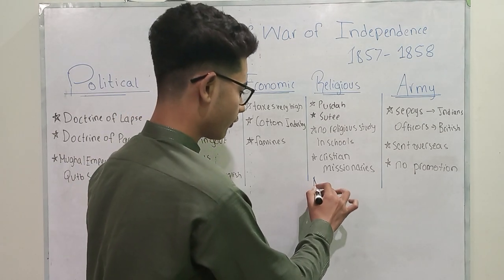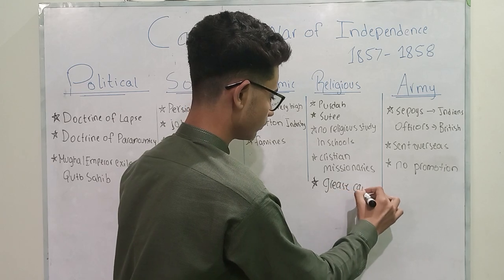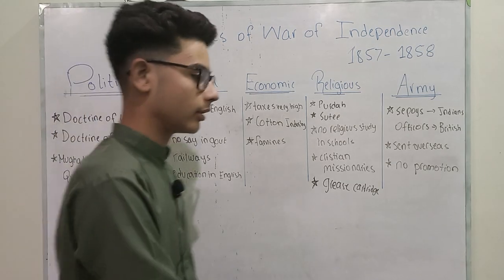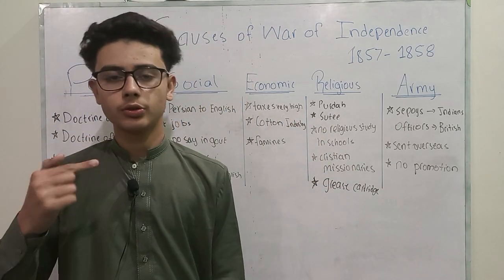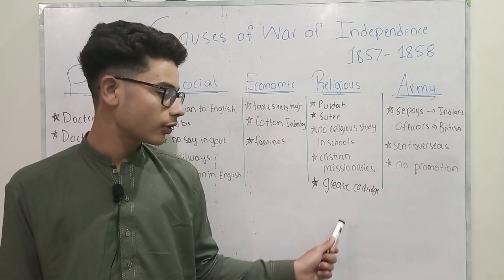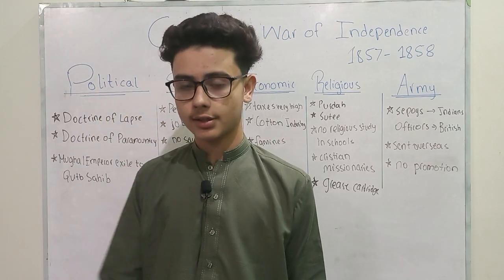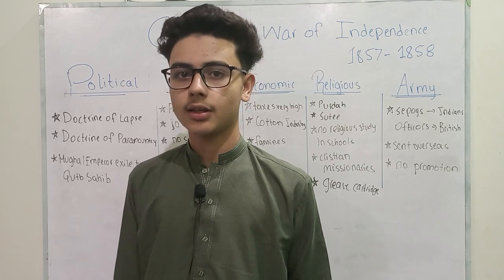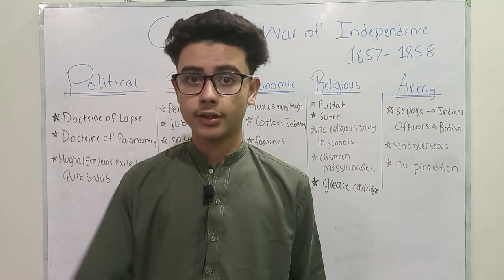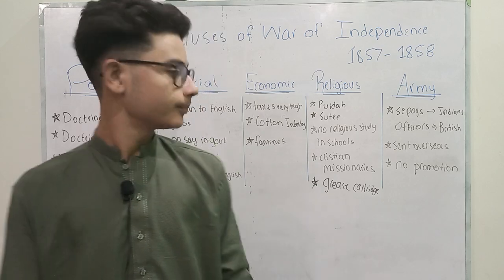Also, another point which I forgot to mention was the greased cartridge. This was a new weapon introduced by the British, in which the cartridge had to be bitten off using the mouth. It was rumored that the cartridge was filled with the fats of cows and pigs, and we all know that the cow is sacred to Hindus and pig is forbidden in Islam. So this outraged the Indian sepoys because they thought that the British had done it intentionally. Well, it was just a rumor, but the war immediately began.